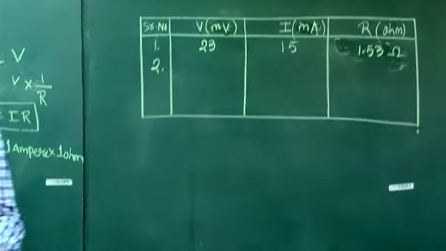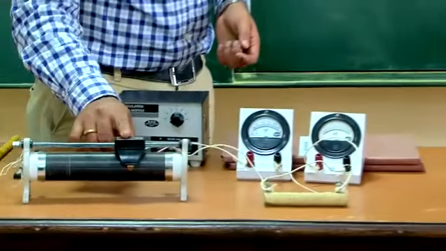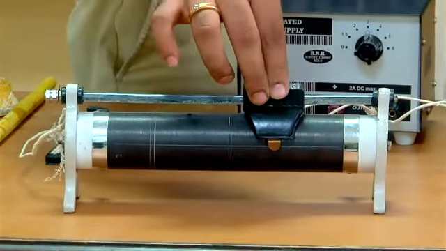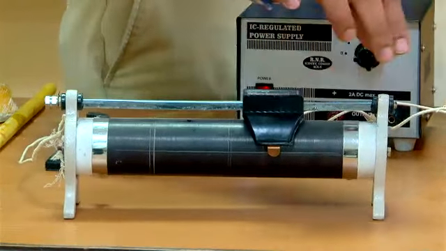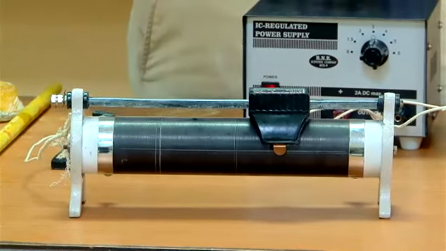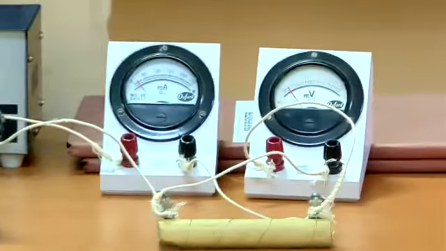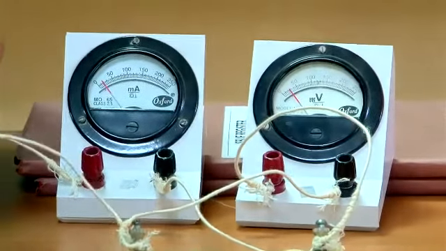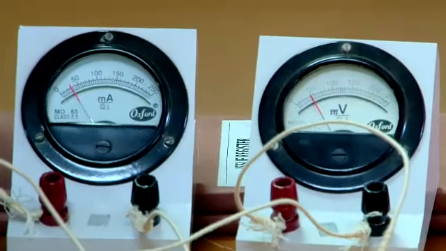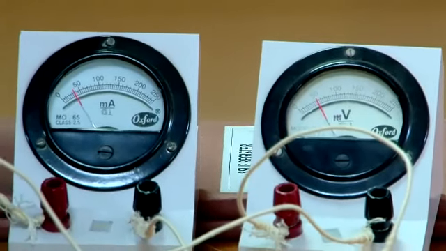Number 2, second reading. What will I do again here? Now I will again change the value of this rheostat resistance. If I change the rheostat resistance value, I have to slide this thing. By sliding this, let me check how the ammeter value and voltmeter value are changing. Slightly I am increasing the value. Let me take the almost accurate value.